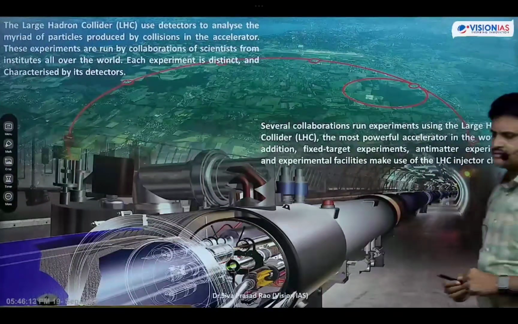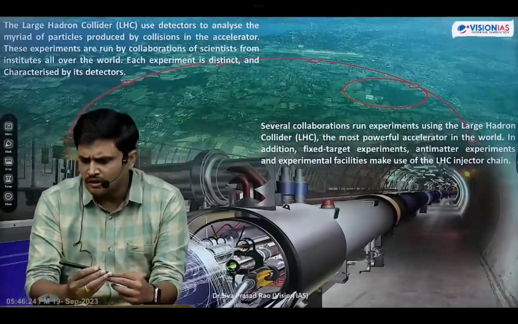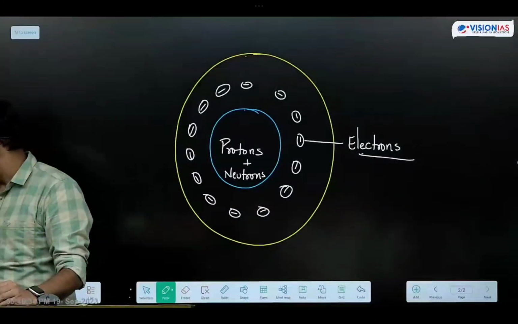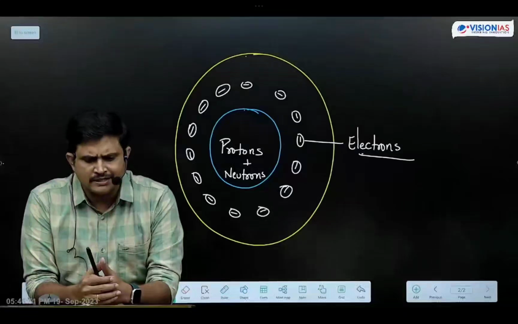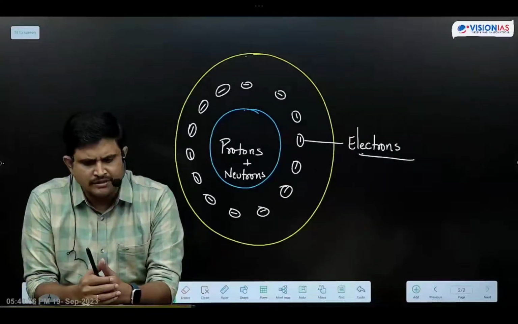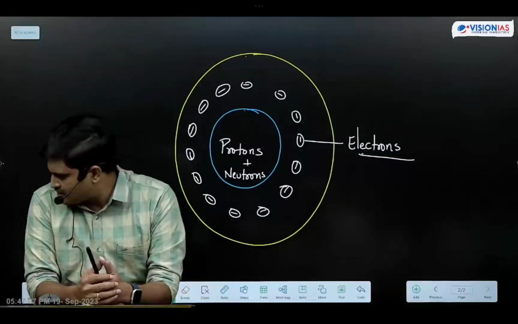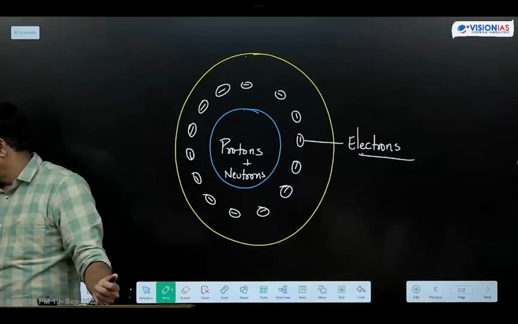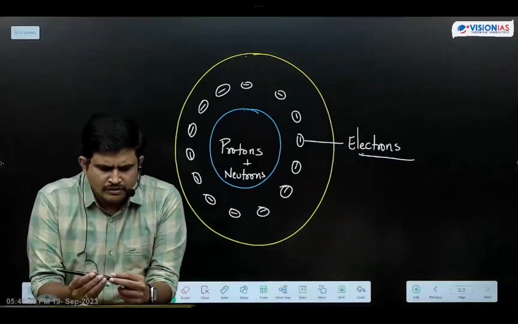Next, in this experiment, two protons are allowed to travel in opposite directions. At a particular point, these two protons collide at light speed, resulting in the formation of Higgs bosons. That is how the Higgs boson discovery was done.